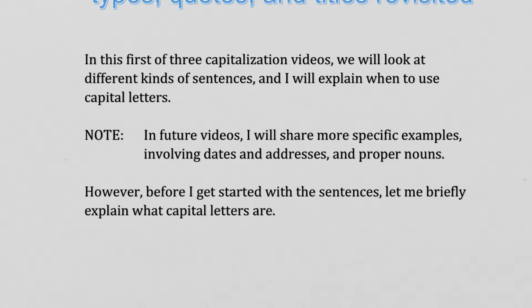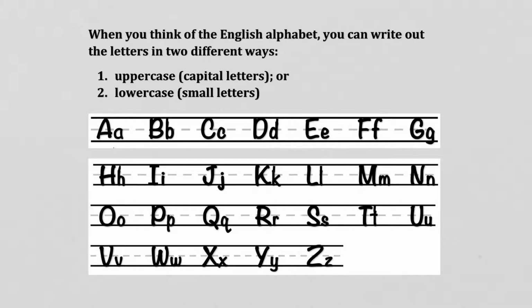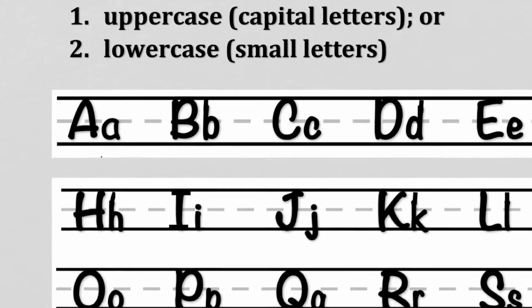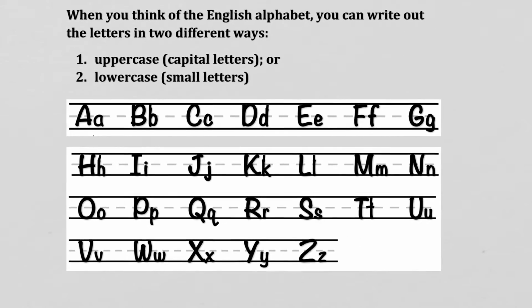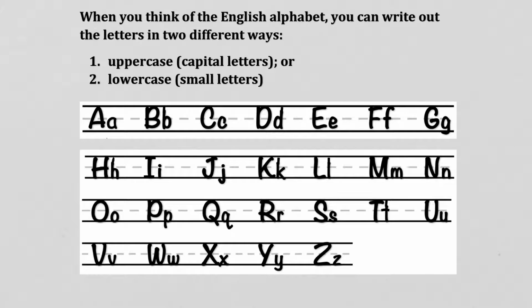So before I get started with the sentences, let me briefly explain what capital letters are. Here's a good picture for you. When you think of the English alphabet, you can write out the letters in 2 different ways. You can see these 2 different ways here, right? The 2 different A's, the 2 different B's, C's. All the letters in the alphabet are in this picture. So you can write the letters in uppercase. We also call those capital letters, or you can write the letters in lowercase, and we also call those small letters. So you've got big and small, right? You've got capital letters, small letters, or you can also say uppercase letters and lowercase letters.